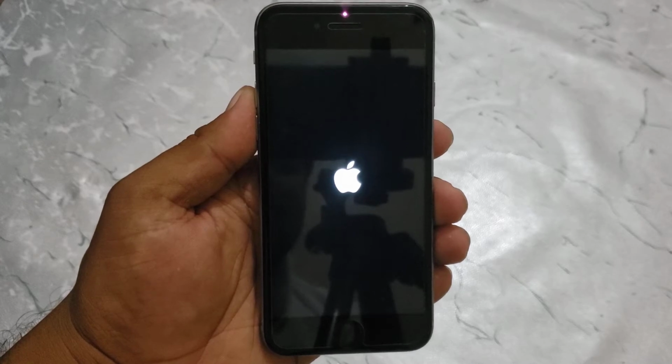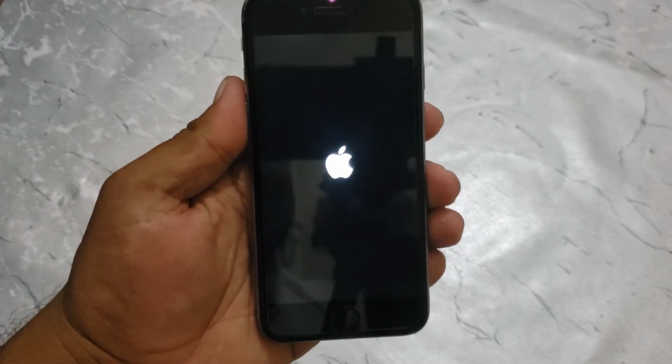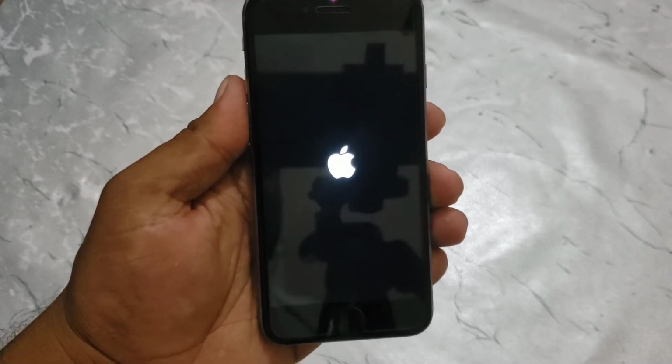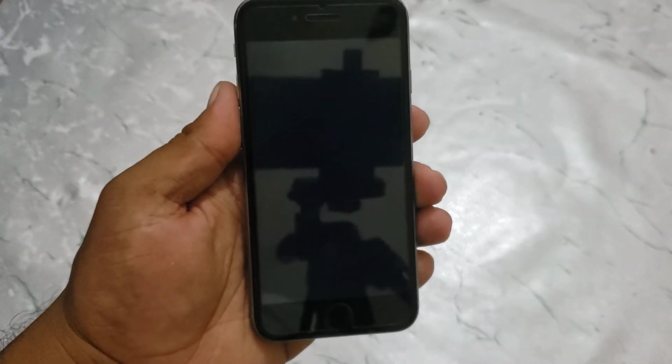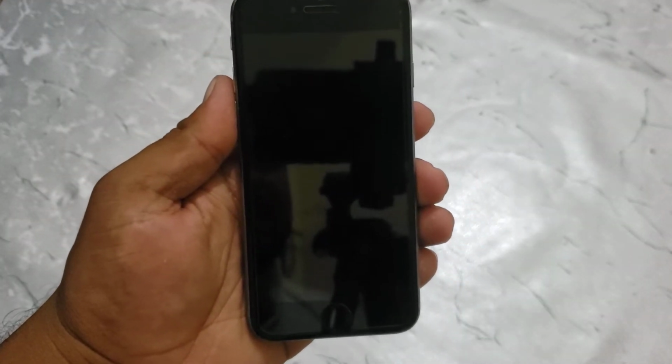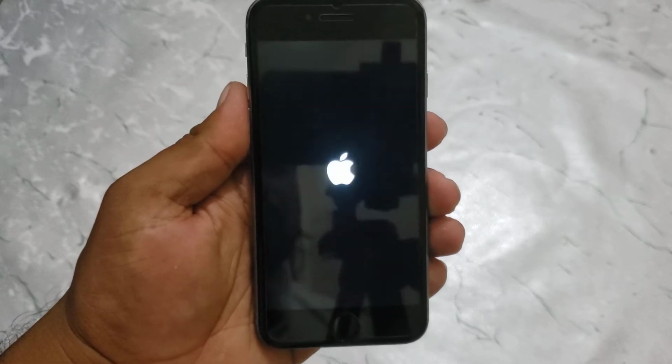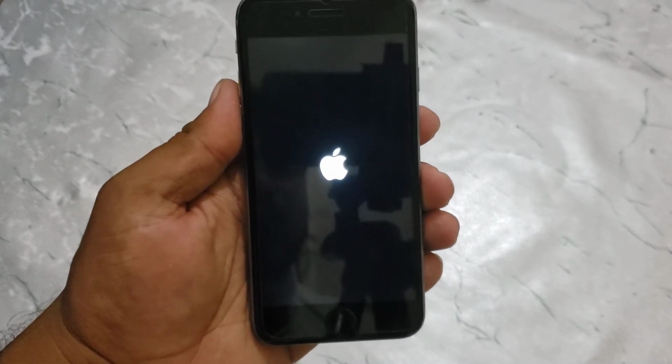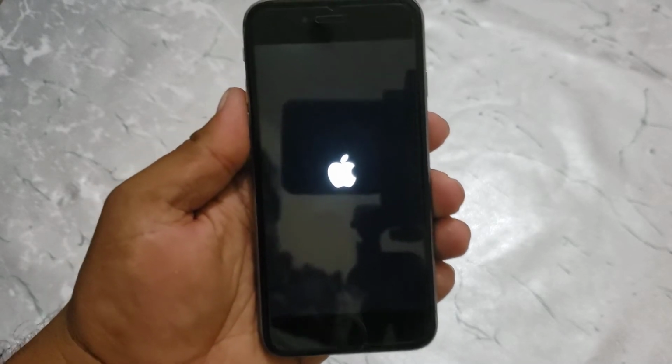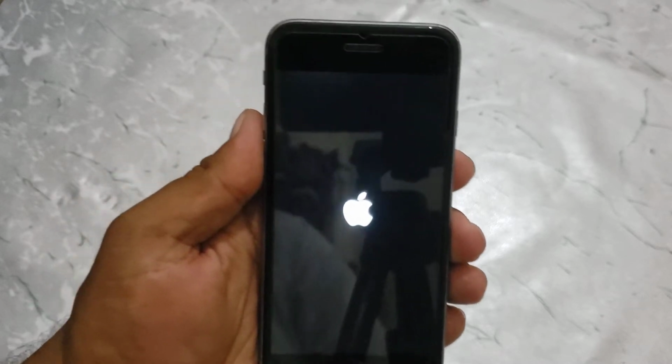In this tutorial, I am going to show you how to fix an iPhone stuck on the Apple logo. So guys, how to enter DFU mode, how to enter recovery mode, how to put an iPhone 6s in recovery mode. So guys, without wasting any time, let's start the video.